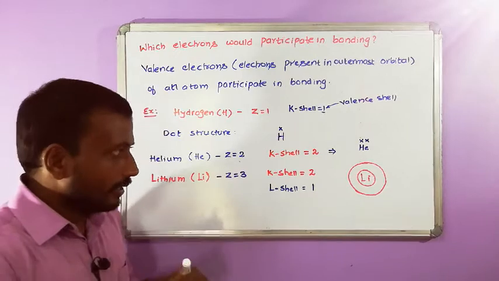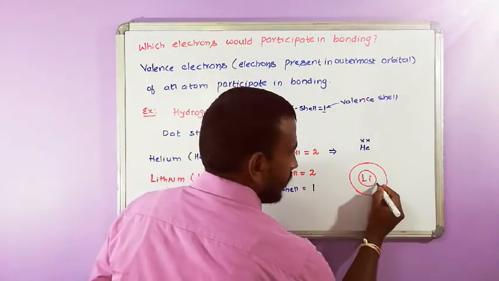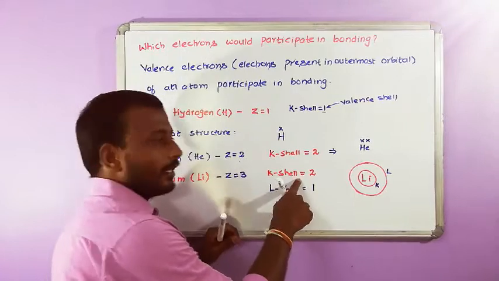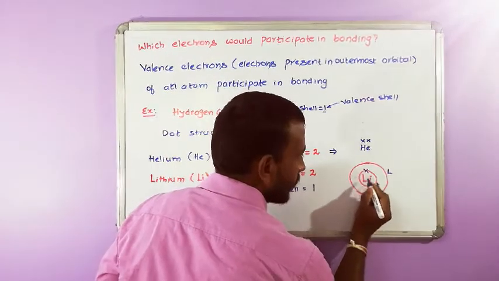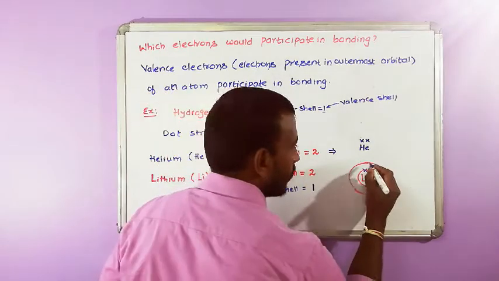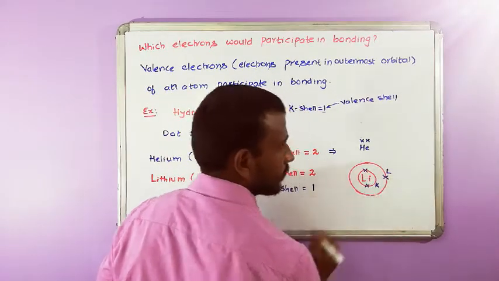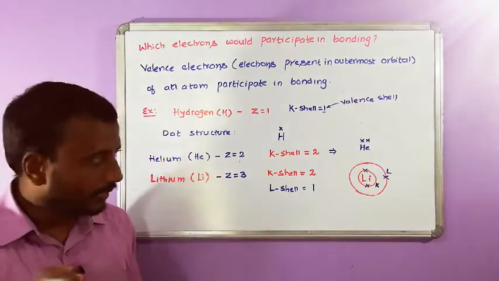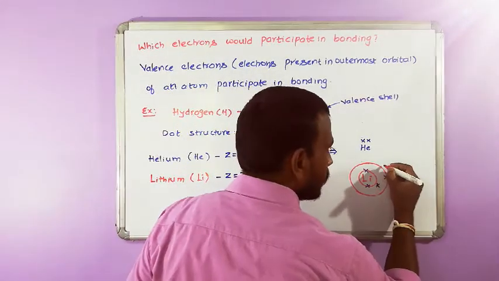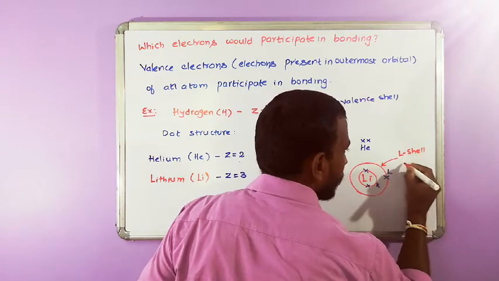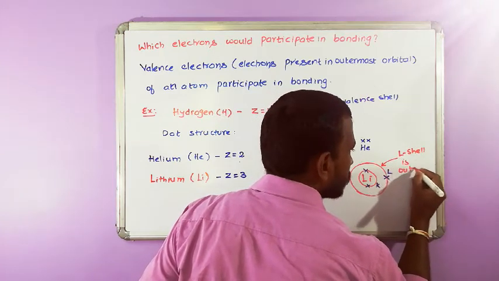Okay, let us take this as the K shell, this is the L shell. How many electrons are there in the K shell? There are 2 electrons in the K shell. How many electrons are there in the L shell? There is only 1 electron. So which is present on the outermost side? L shell. So this L shell is the outermost shell.